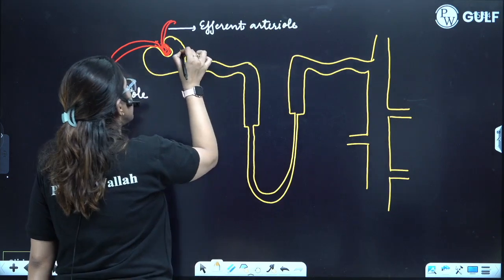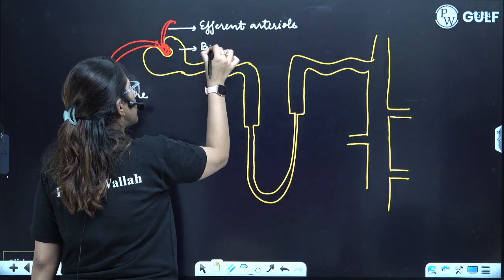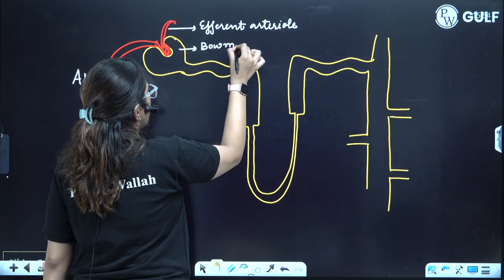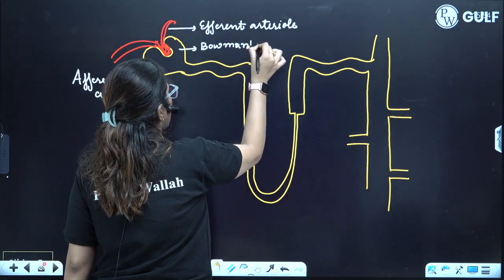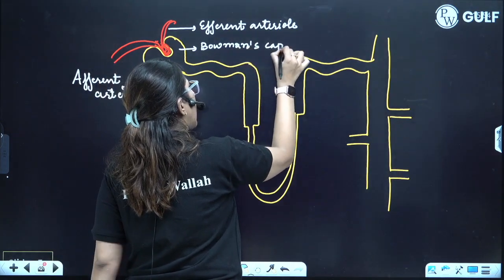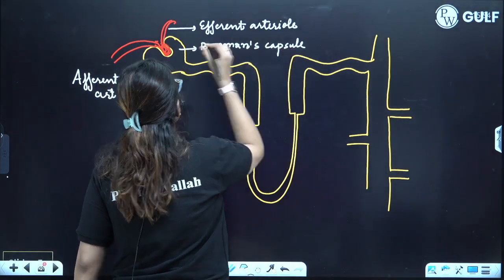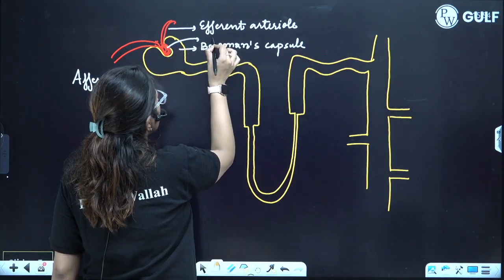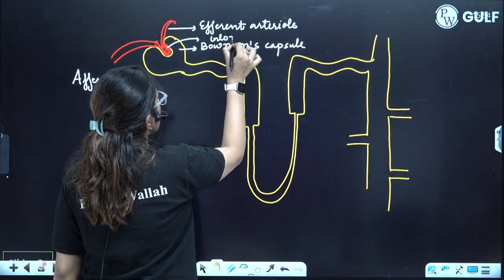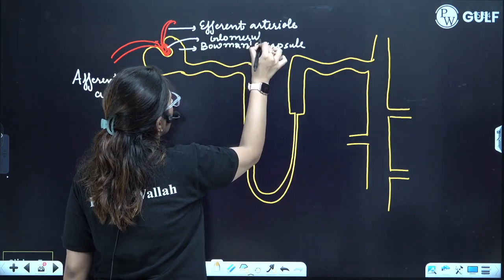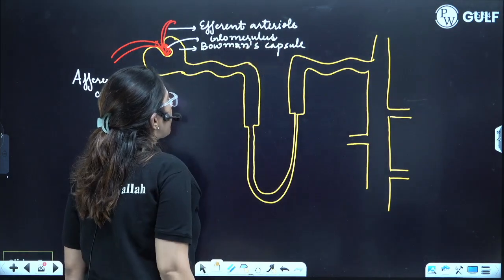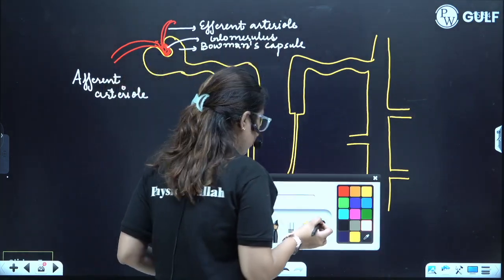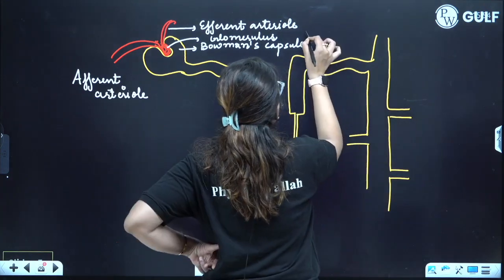Clear? This is termed as the Bowman's capsule. What is the name of this reddish structure? This is termed as glomerulus. Together, Bowman capsule and glomerulus are termed as Malpighian corpuscles.